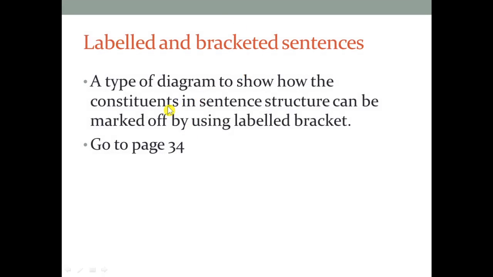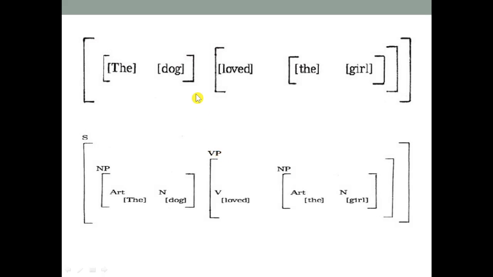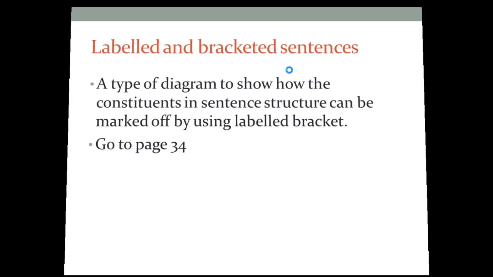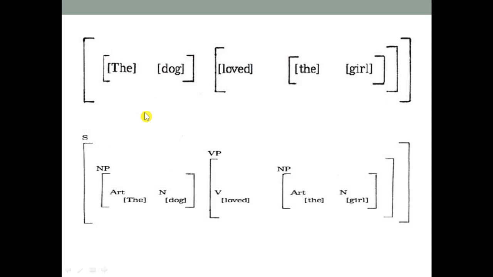Label and bracket sentences. This can be a type of diagram to show how the constituents or components in the sentence structure can be marked off by using labels and brackets. This is an example of what I have just mentioned in terms of label and bracket sentences: "The dog loved the girl." From the given sentence, we can see that the whole is S, which symbolizes sentence. "The dog" is called NP, or noun phrase, because we have the article "the" and "dog." So it becomes a noun phrase.